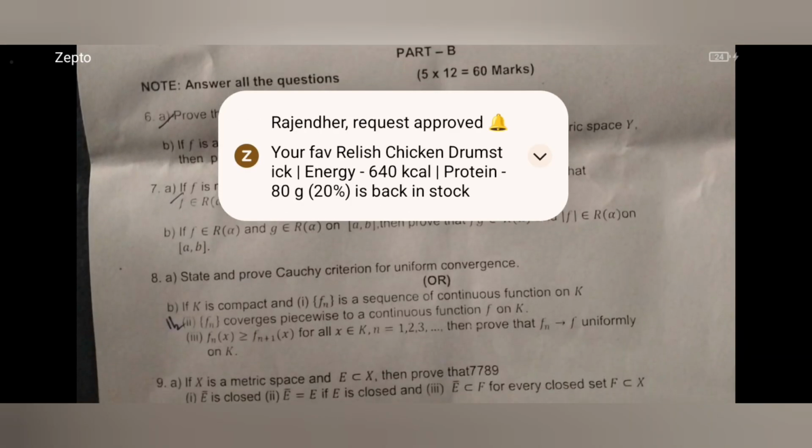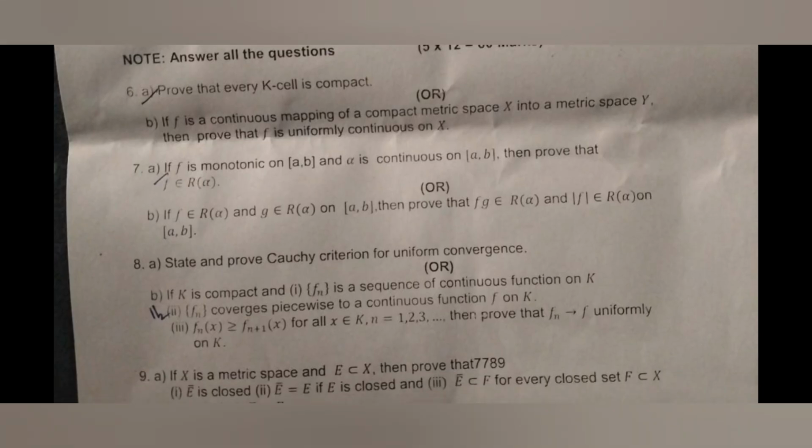And the part B, prove that every k-cell is compact. And 8th A, state and prove Cauchy criterion for uniform convergence. This is from unit 3, 8th A.